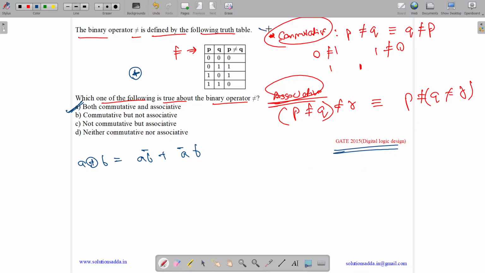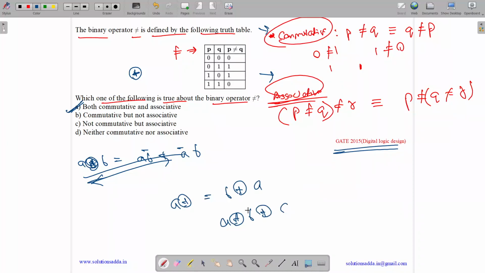So either you can try to find out a case in which commutativity and associativity fail, or you try to find out what operation it represents. So it represents the XOR operation, and it's both commutative and associative. A XOR B equals B XOR A, and A XOR B XOR C is equivalent to A XOR (B XOR C). So the answer is option A, both commutative and associative.